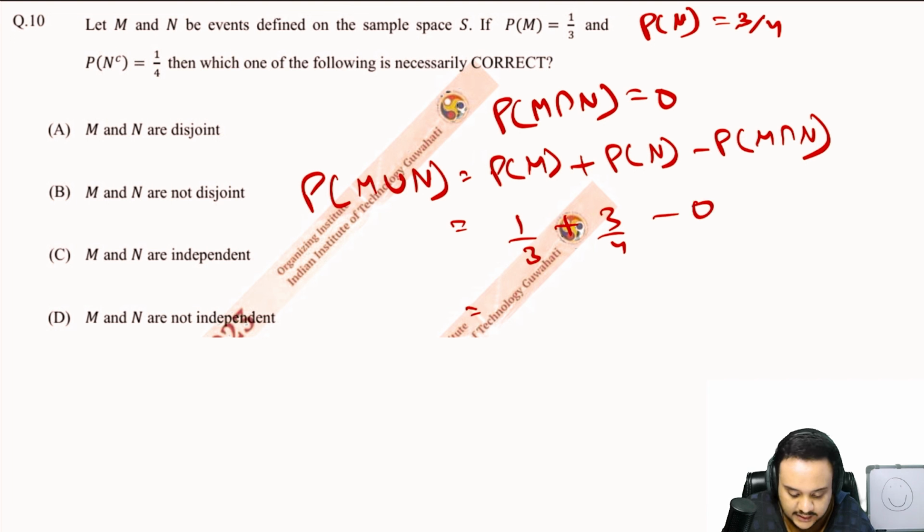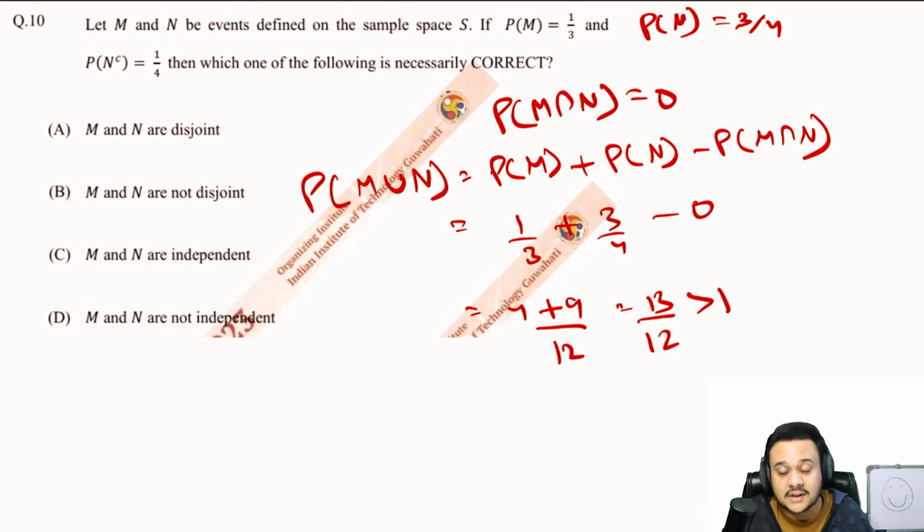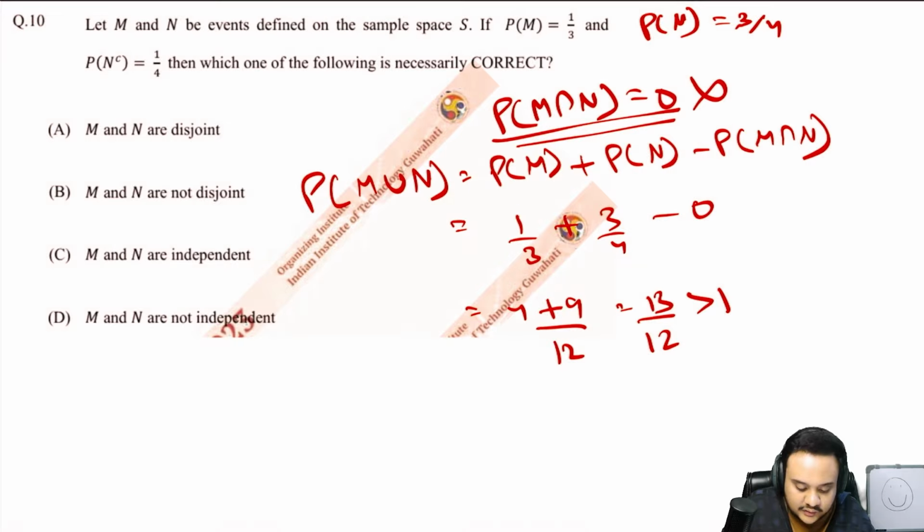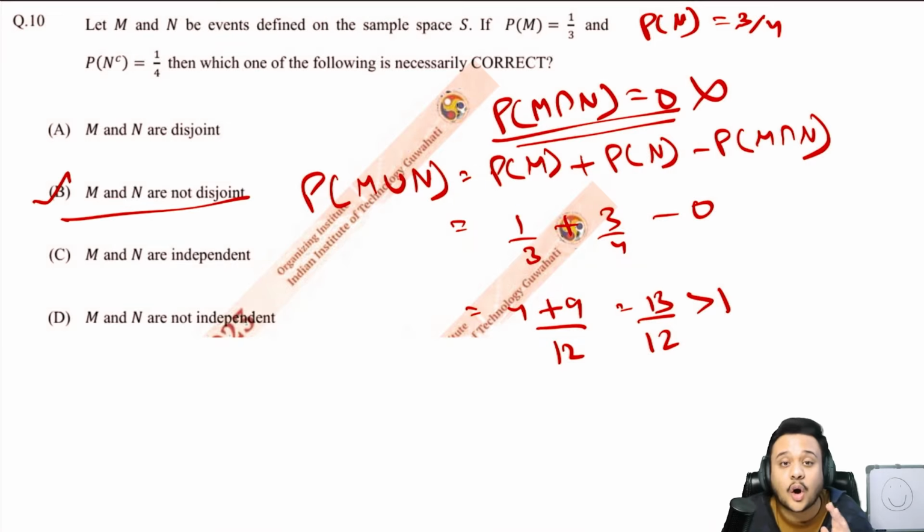So the probability of M union N is, this is 12, this is 4, and this is 9, that gives us 13 by 12, which is more than 1, which is not possible. This means that M and N cannot be disjoint. They are not disjoint sets.